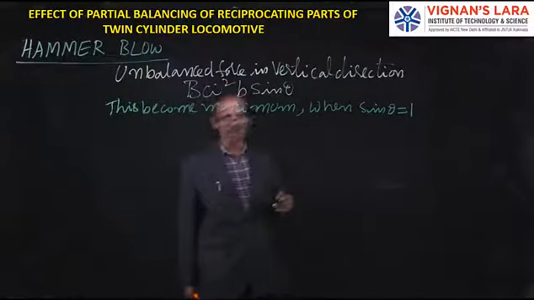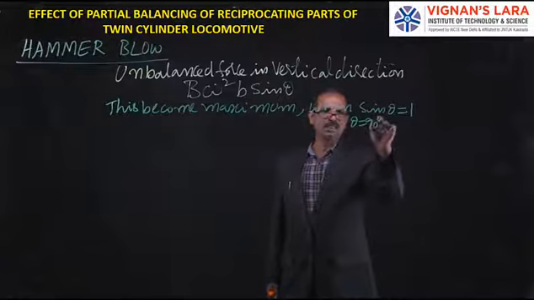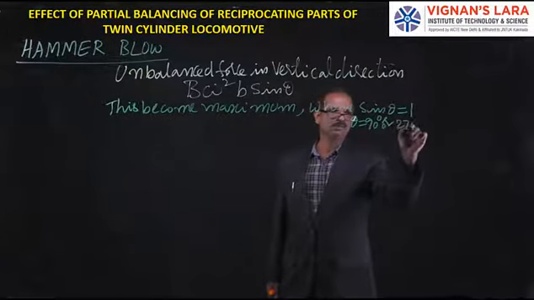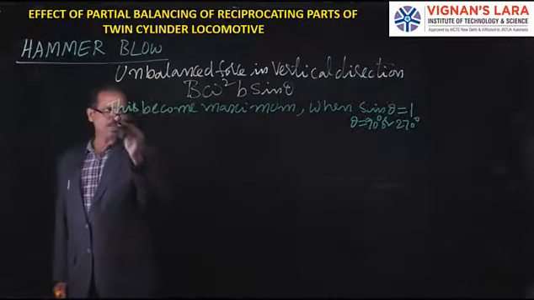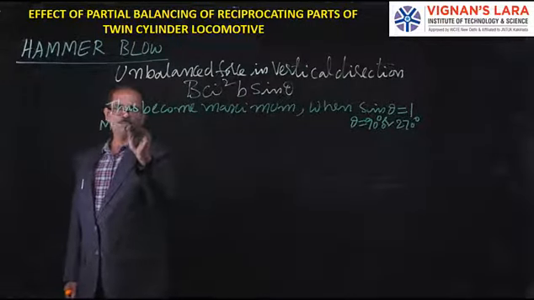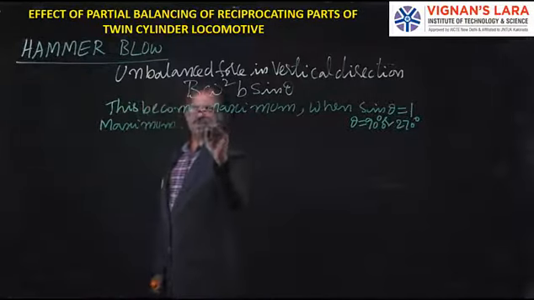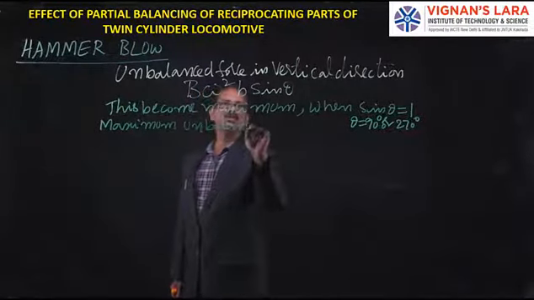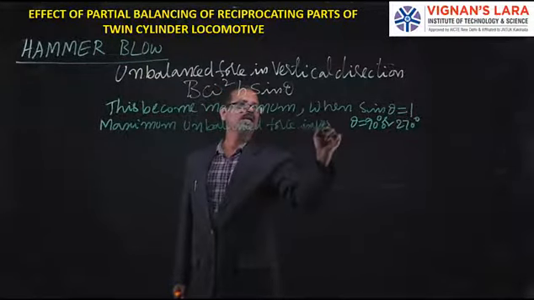When sin theta becomes 1, that is theta equal to either 90 degrees or 270 degrees. And what is the value of the maximum unbalanced force in the vertical direction?